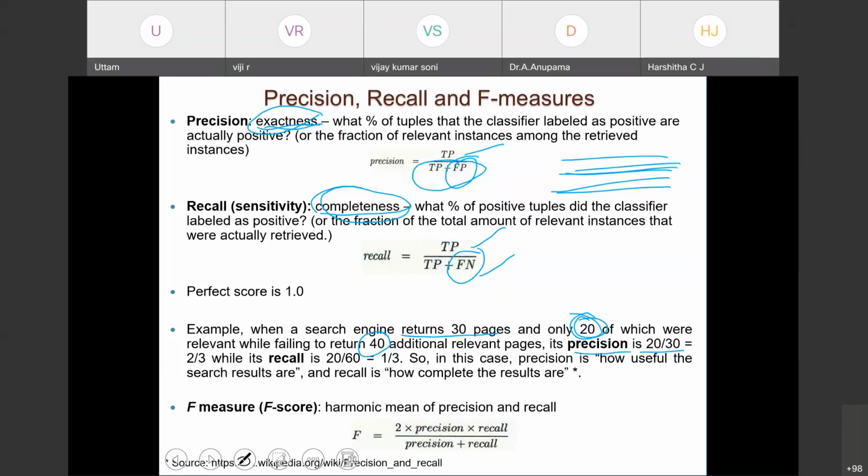So precision means how useful the search results are, and recall means how complete the results are. People sometimes also use the F score, which is the harmonic mean of precision and recall, which is equal to 2 times precision times recall, divided by precision plus recall.